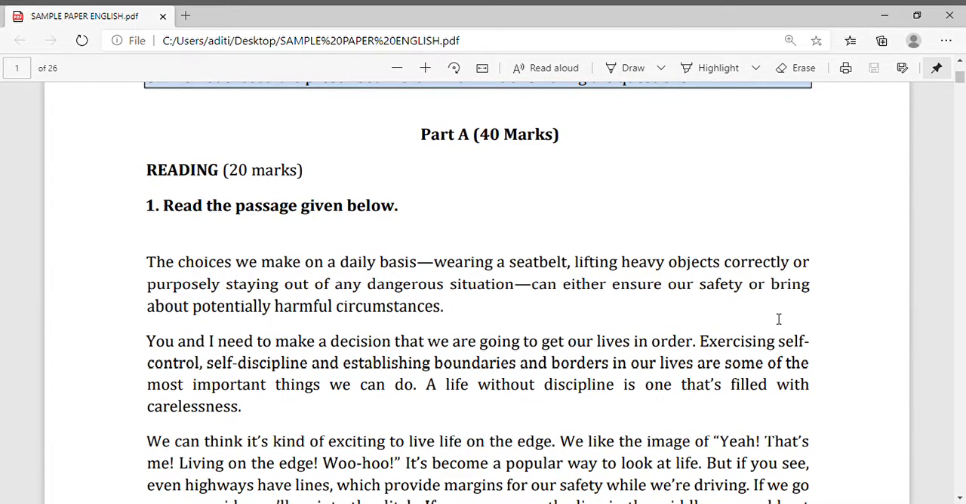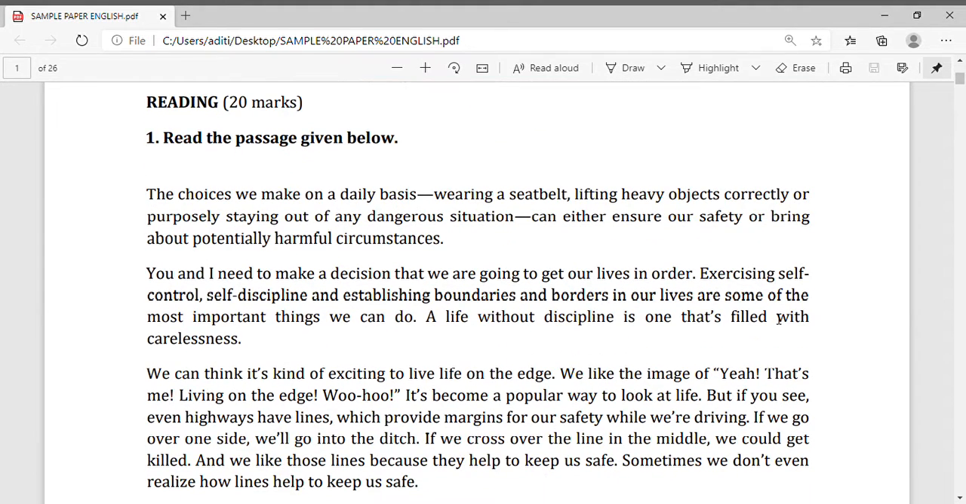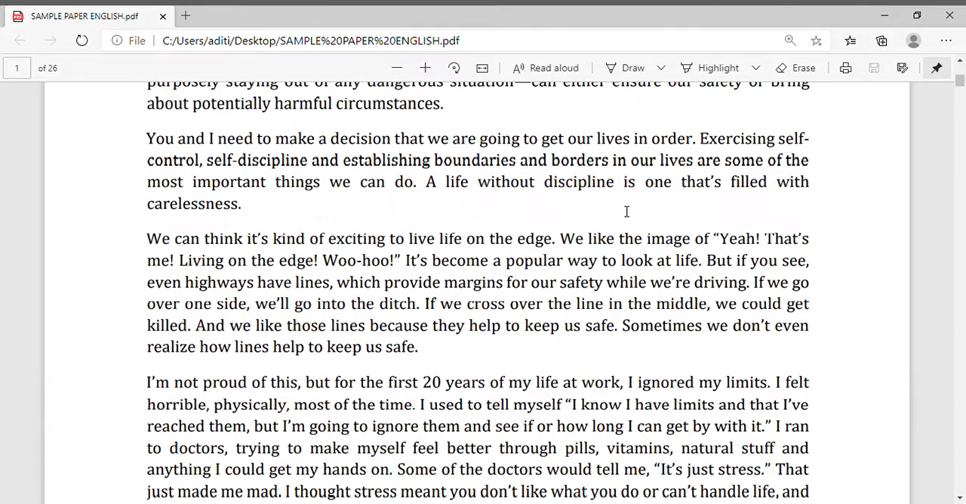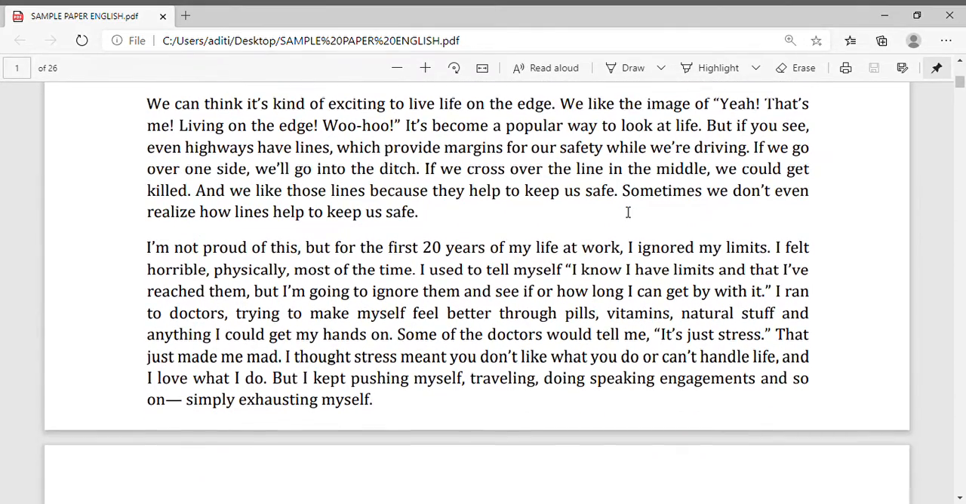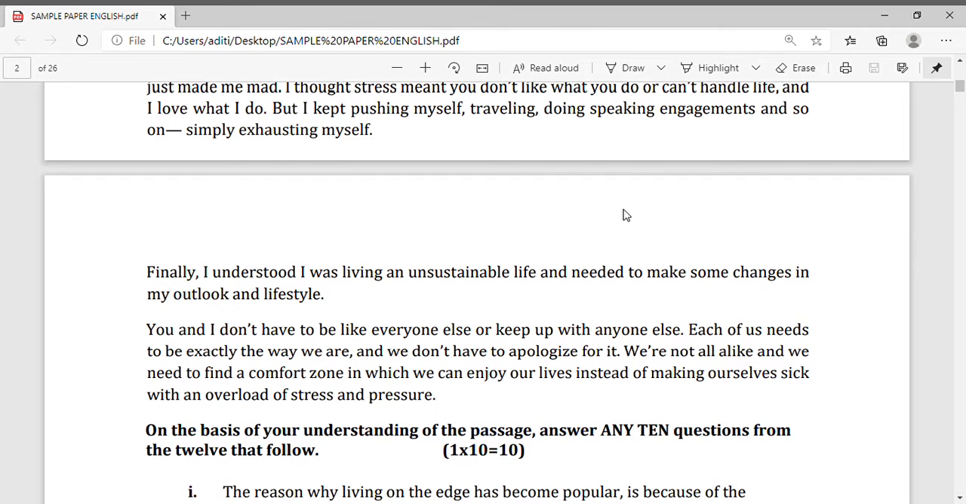Now you can see part A. Part A is objective questions. Okay. Now this part A objective question is of 40 marks and that is of reading portion. You can see here reading is of 20 marks. Okay. Now here one passage is given. Question number 1, read the passage given below. You can see the passage very slowly. I am scrolling this. Now you can see the passage here. This passage is given. Okay.